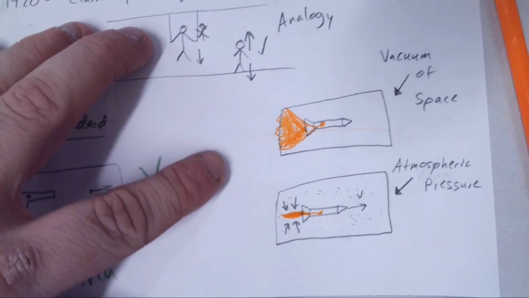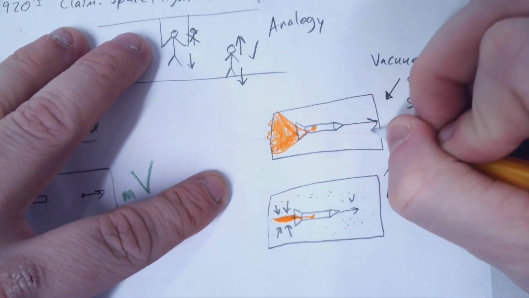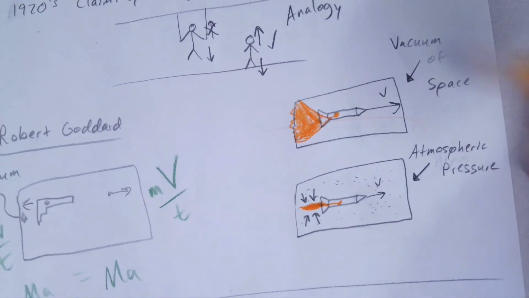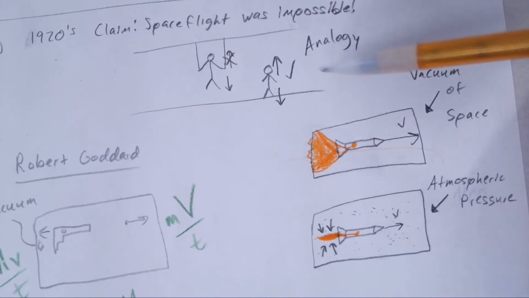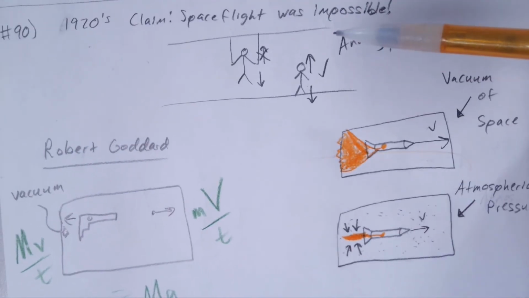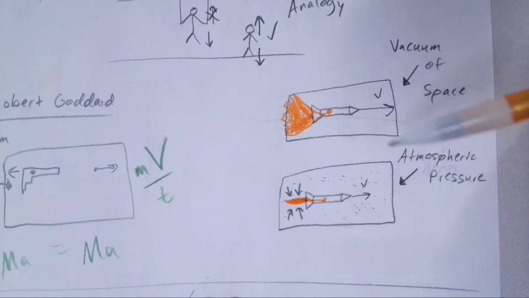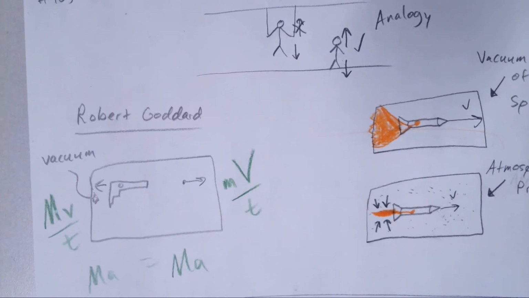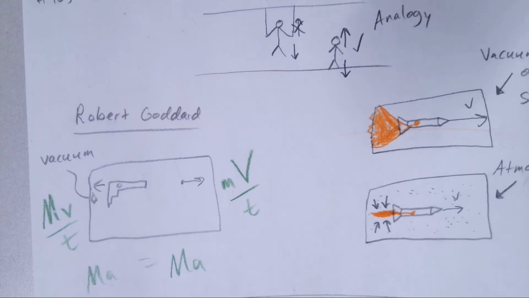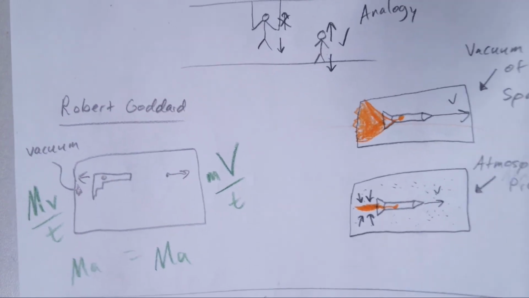So this results in a much higher velocity. So doubly, not only were they incorrect that rocketry was impossible, but they were also incorrect that a rocket in the atmosphere would actually work better than in the vacuum of space. So Robert Goddard, good guy. Look him up. Research. One of the fathers of rocketry.